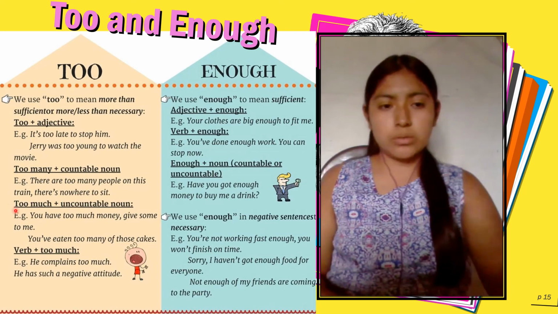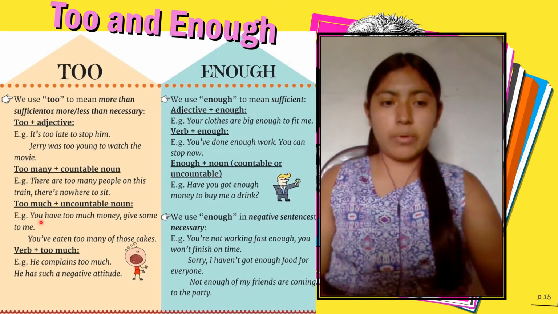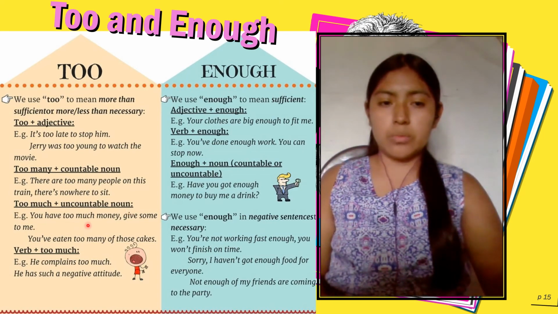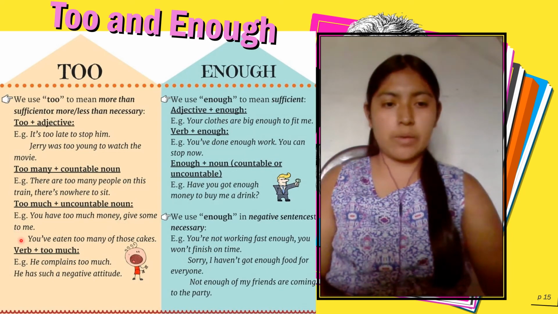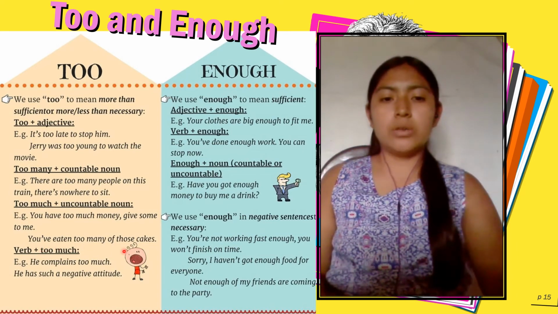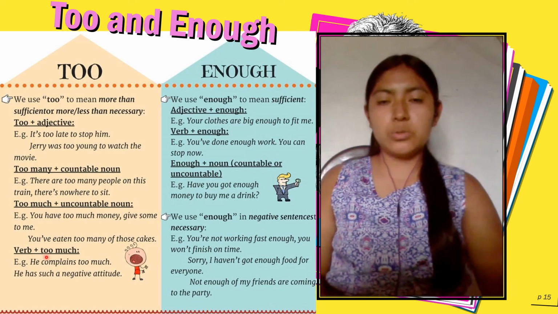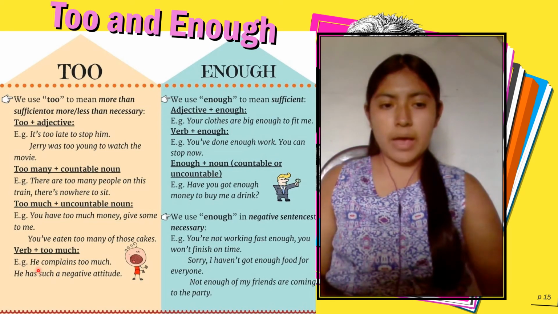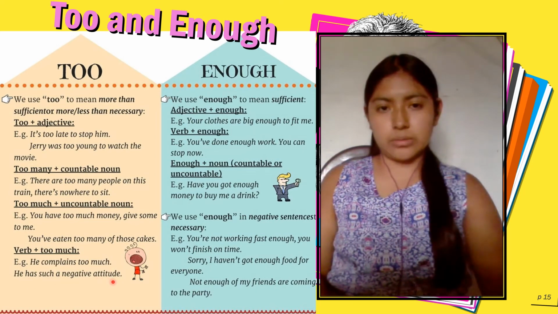Next, too much plus uncountable nouns. For example, you have too much money. Give some to me. For example, you have eaten too many of those cakes. With a verb plus too much. For example, he complains too much. He has such a negative attitude.